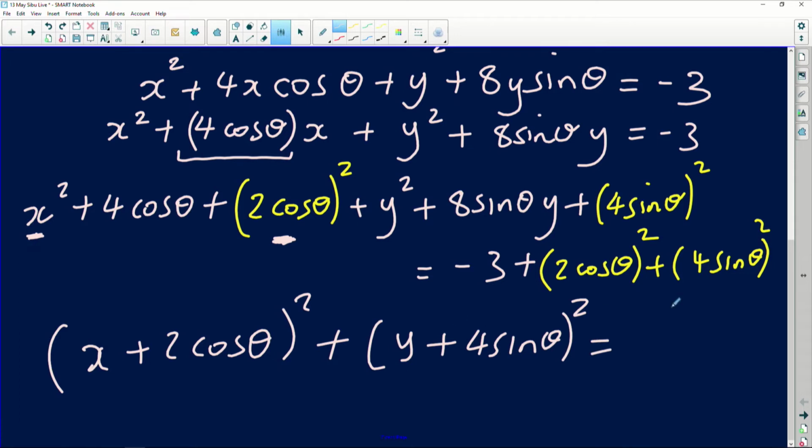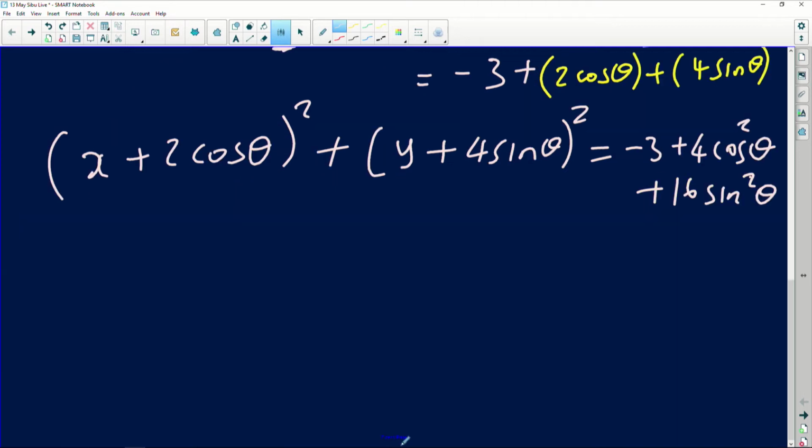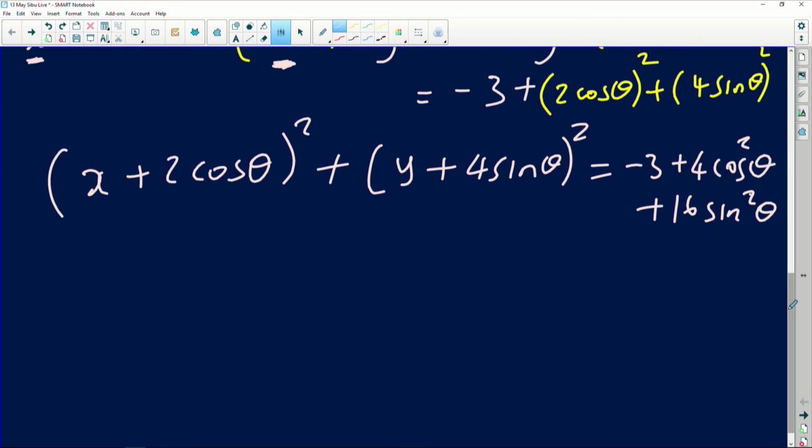Now, when you simplify what you have on the right-hand side, you will basically have minus 3. This is 4 cos squared theta, so it's going to be plus 4 cos squared theta, and lastly, that is 16. So 16 sine squared theta will be what we're getting from 4 sine theta squared. Very important stuff happening there. All right, now what we're sitting with here is the equation of the circle in standard form. If you look at it quite easily, x, the a term is that, y, and then the b term is this. Our r squared is what you see on the right-hand side.